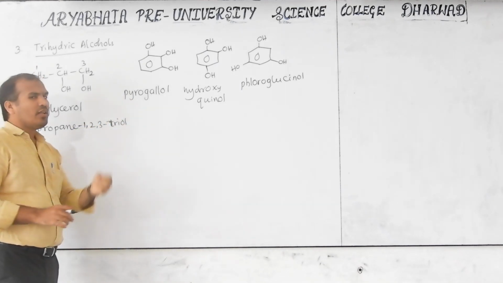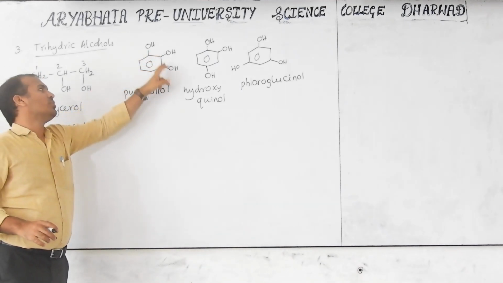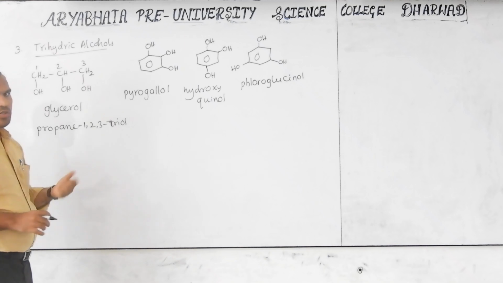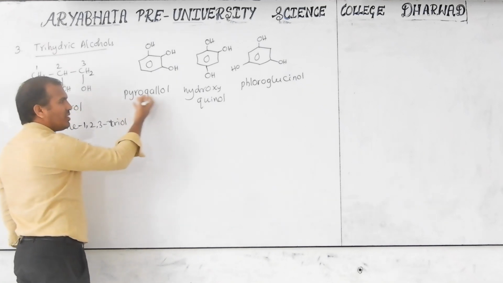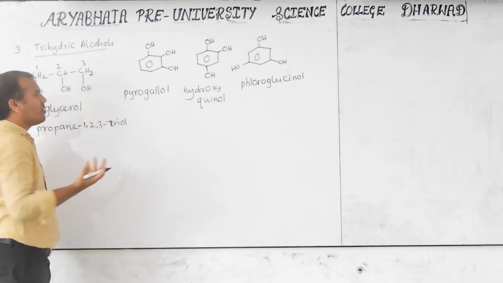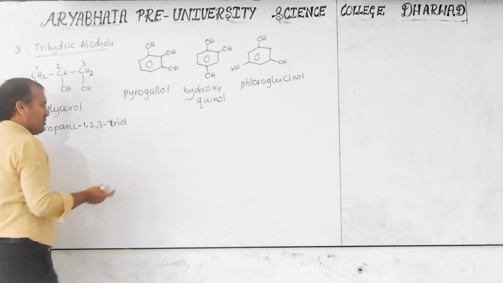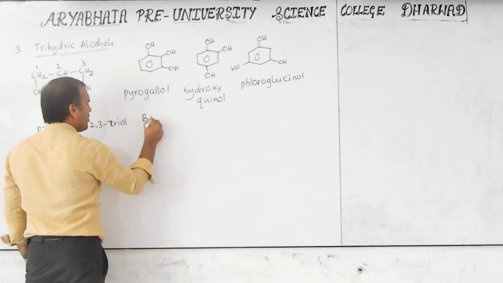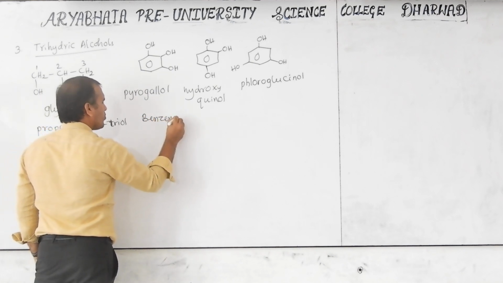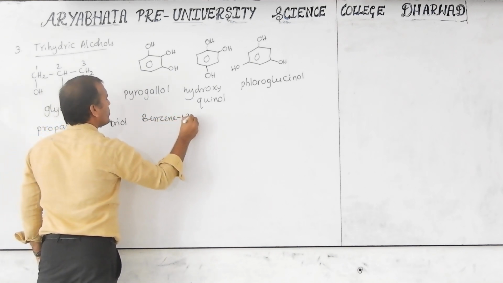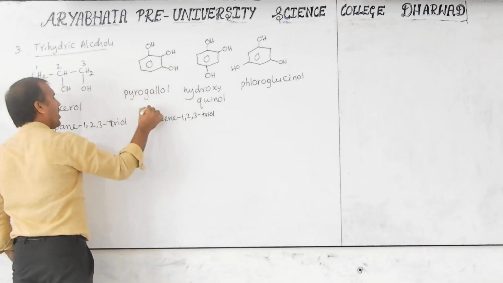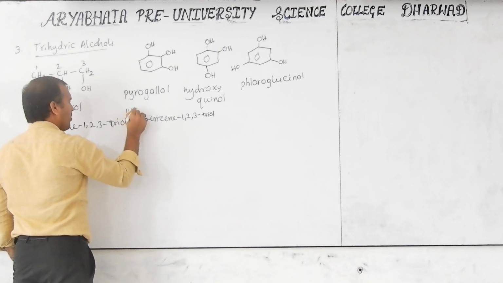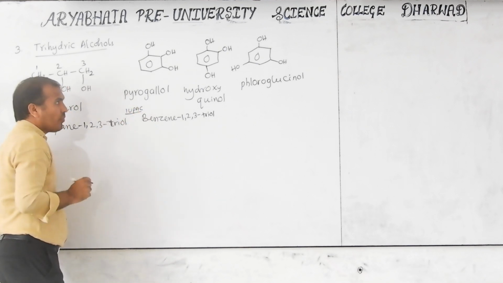Because the IUPAC naming you can easily answer: 1, 2, 3, benzene-1,2,3-triol. The IUPAC name is easy. For lectures and for students also, we have to remember these names. So now it is benzene-1,2,3-triol. This is the IUPAC name of the first compound.